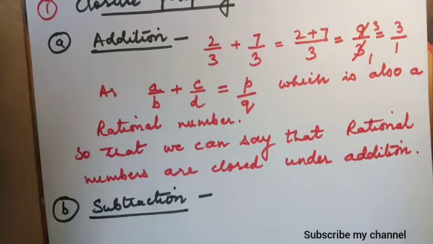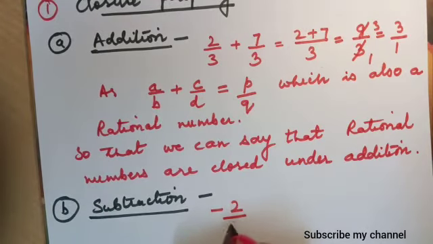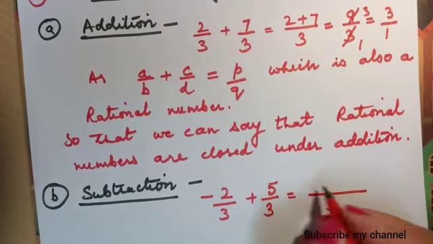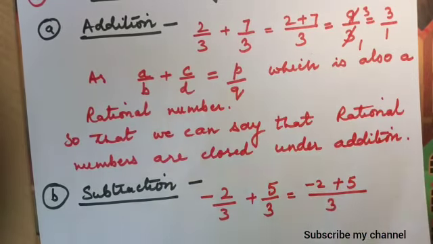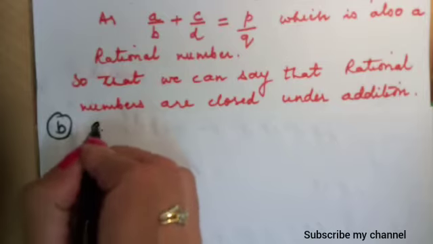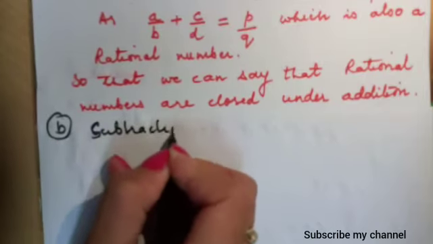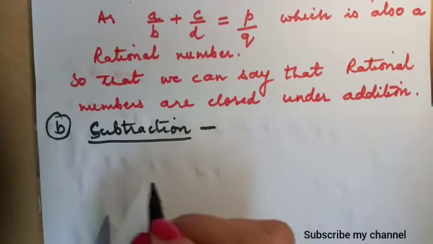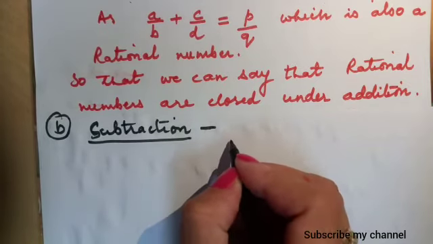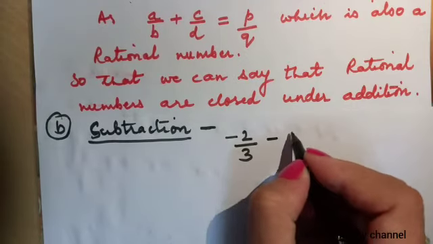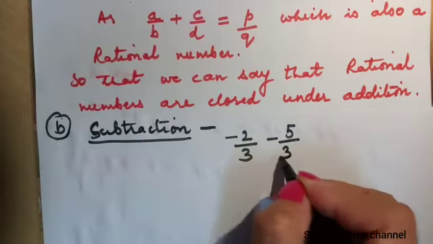Again we will take two rational numbers and we will subtract them, like minus 2 by 3 minus 5 by 3.